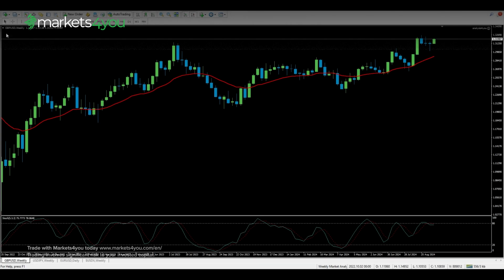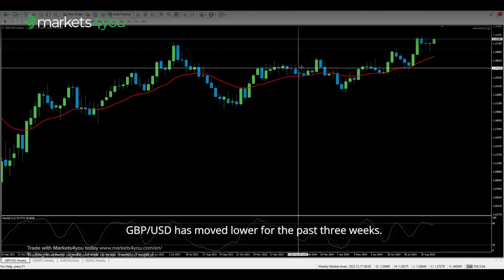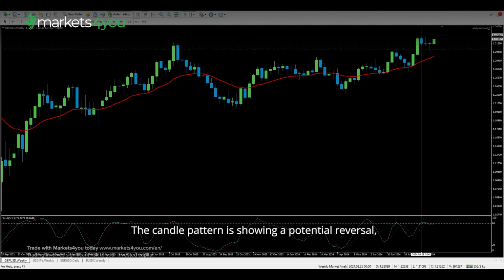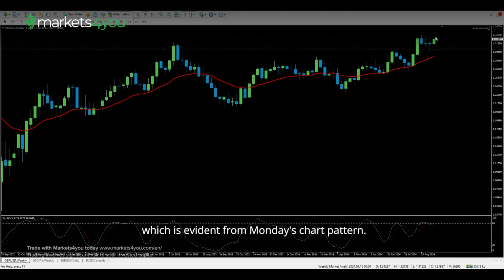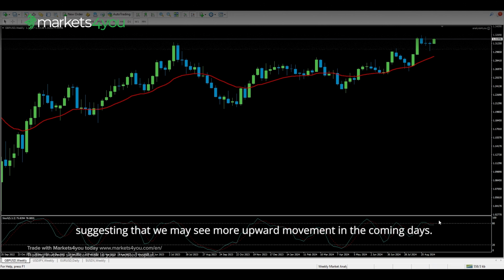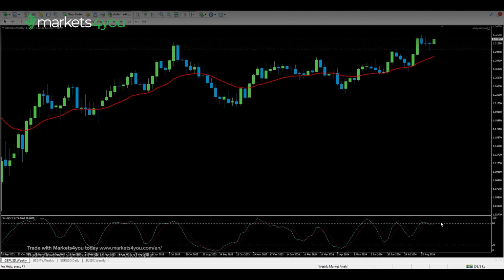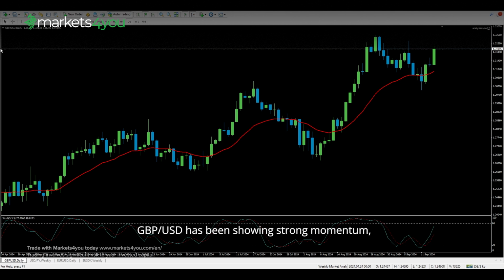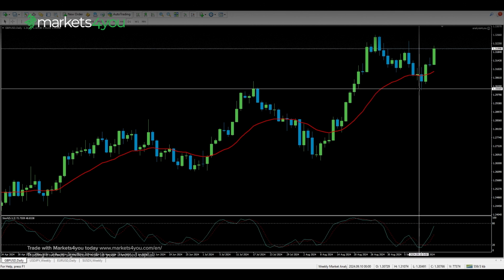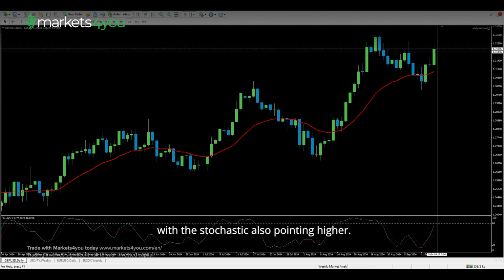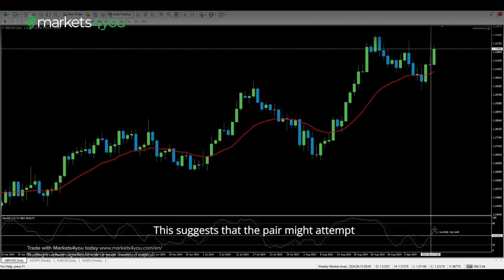On the weekly chart, pound sterling to US dollar has moved lower for the past 3 weeks. The candle pattern is showing a potential reversal, which is evident from Monday's chart pattern. The stochastic indicator is moving near the overbought area, suggesting that we may see more upward movement in the coming days. Switching to the daily chart, pound sterling to US dollar has been showing strong momentum, with the stochastic also pointing higher. This suggests that the pair might attempt to reach higher resistance levels this week.